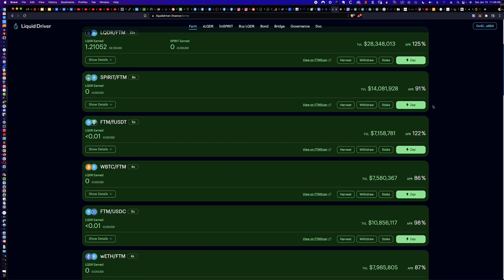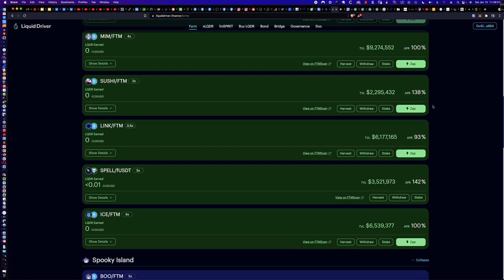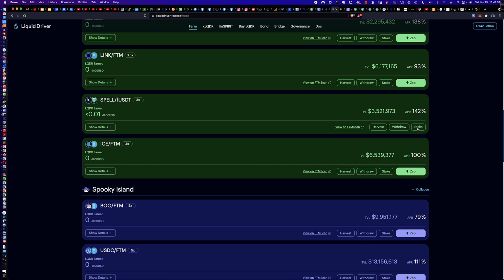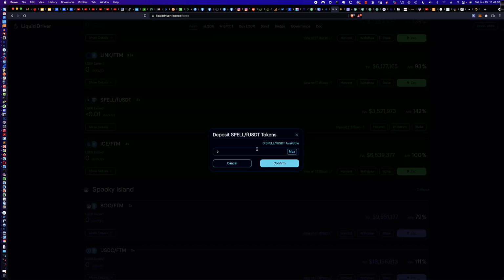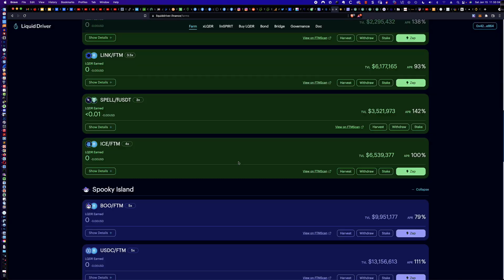So it's super convenient, but notice the difference. There is no Zap button here, so we can't zap it. If I clicked on stake right now, you can see I don't have any spell FUSDT liquidity pair tokens available. So let's click cancel. So the question then is, how do I participate? Because man, I really want to earn 142% as opposed to 19 or 15 or 25, which is on Abracadabra.